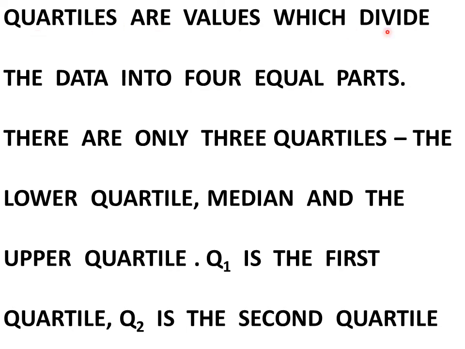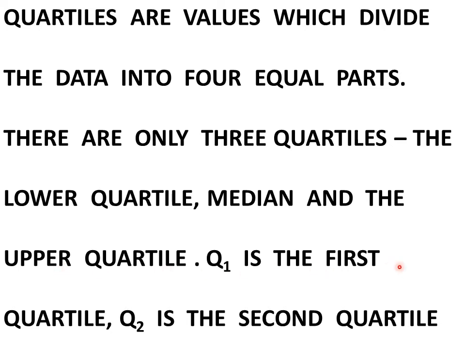Quartiles are values which divide the data into 4 equal parts. There are only 3 quartiles: the lower quartile, median, and the upper quartile.